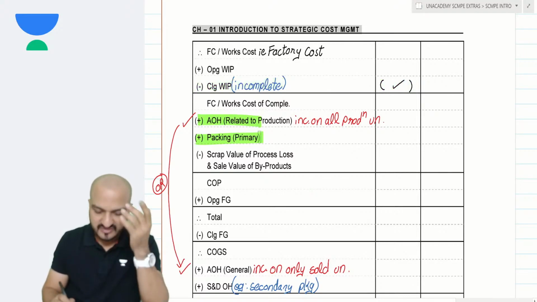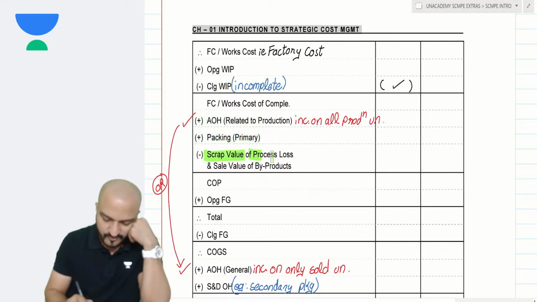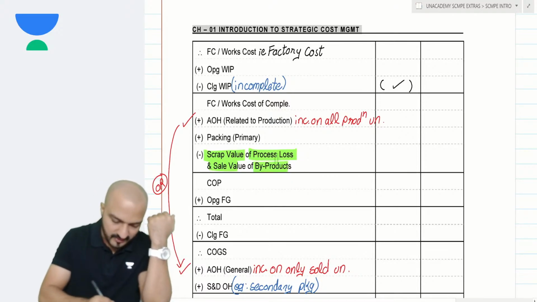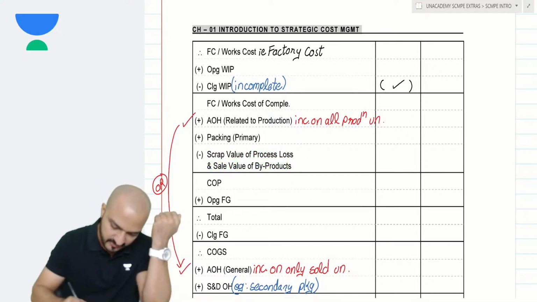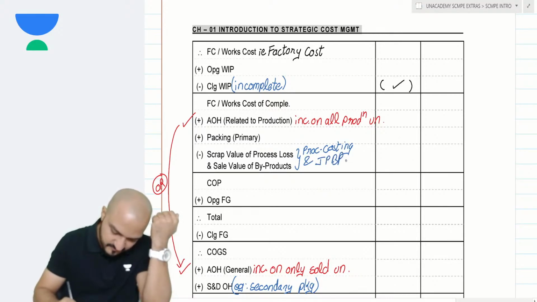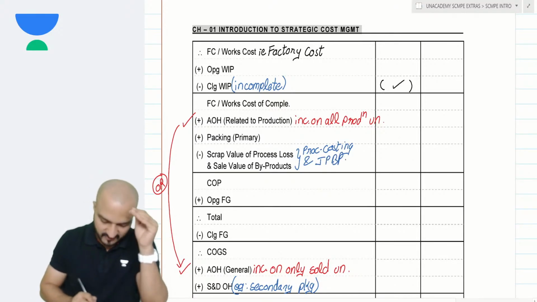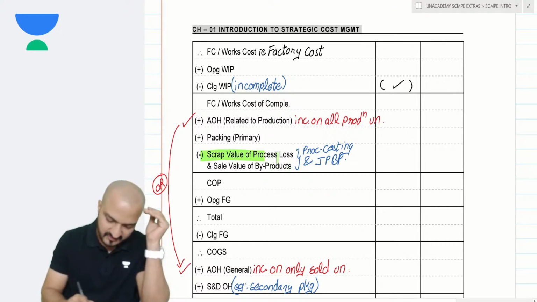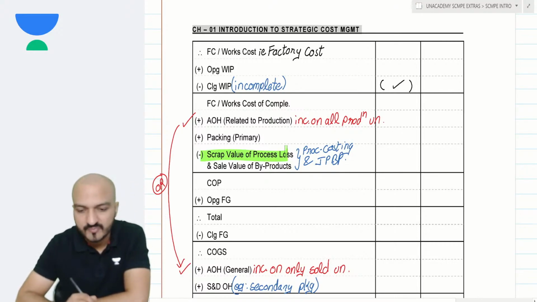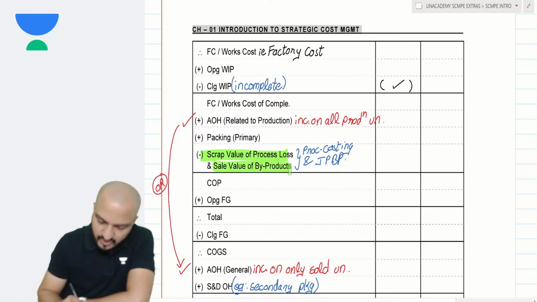Also, sometimes you might get some scrap value of your process loss. You can get sale value of byproducts. Remember, in your CA Inter level, you had the chapter called process costing. You also had the chapter of joint products, byproducts. In those chapters, you might have learned about sale value, scrap value of the normal loss. You might have learned about sale value of byproducts.